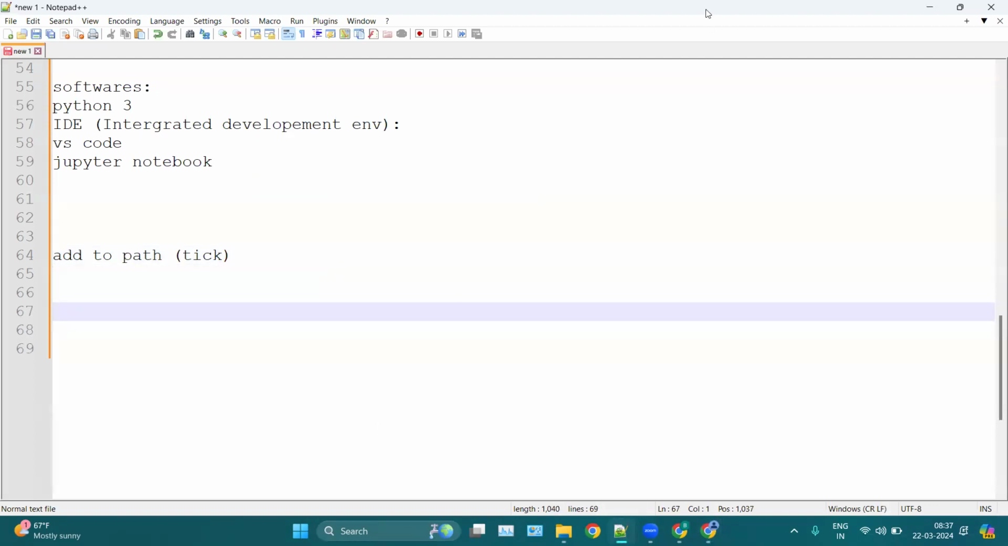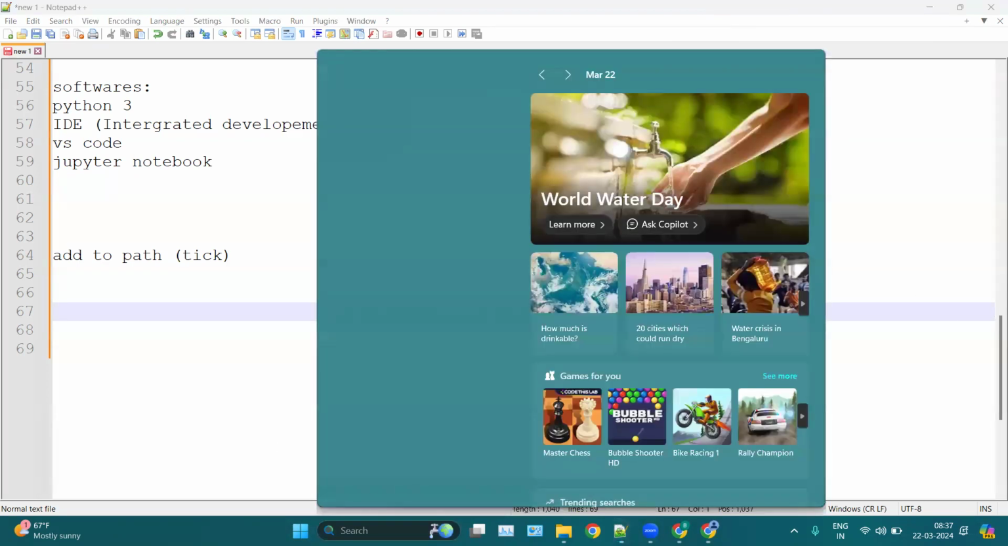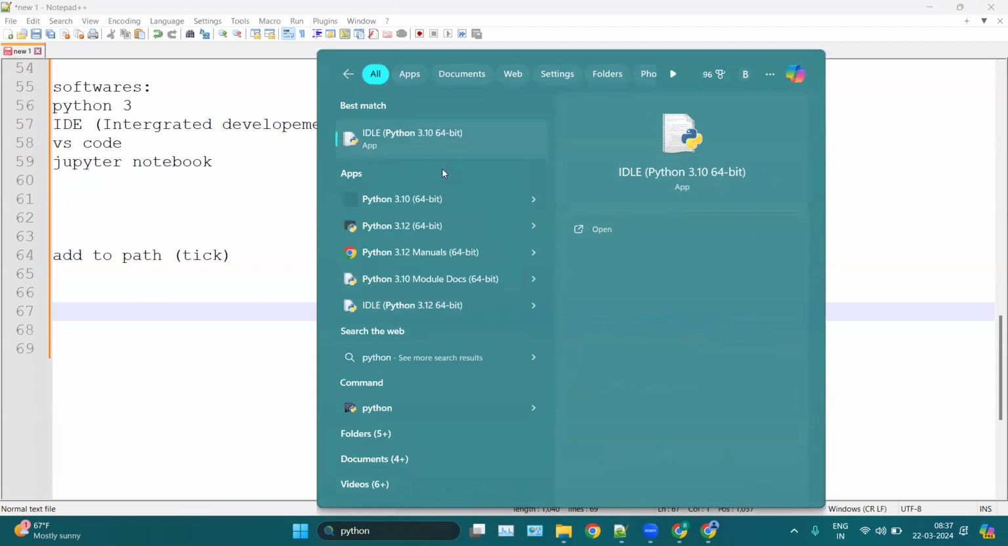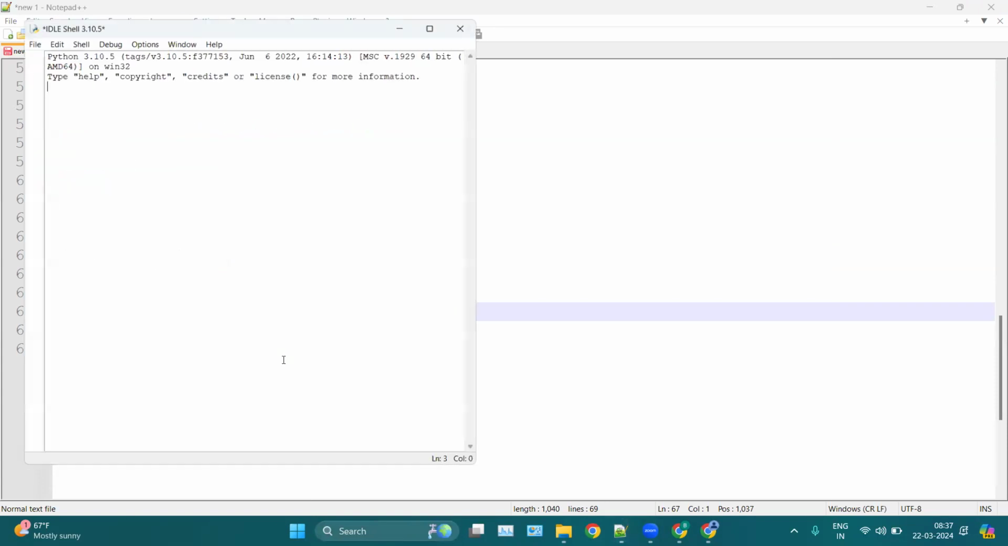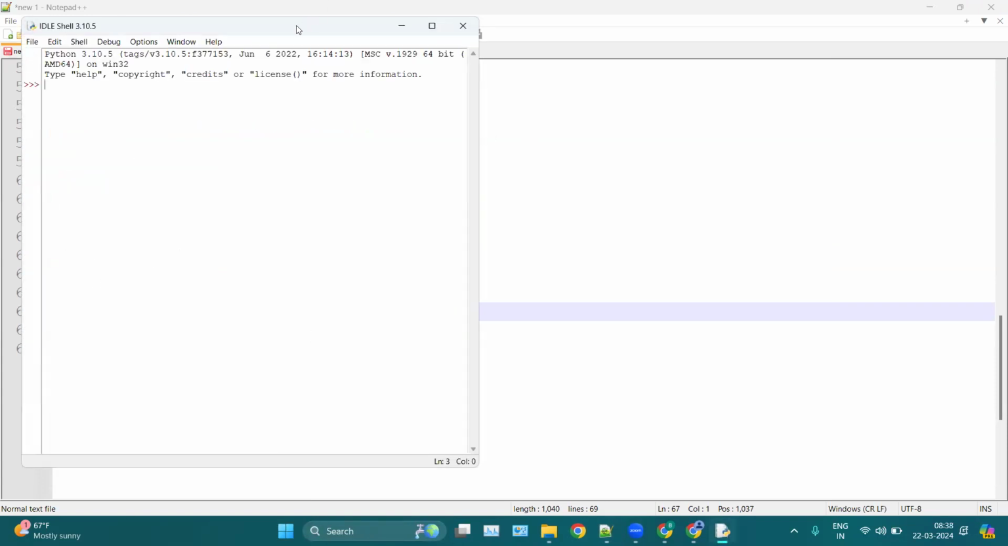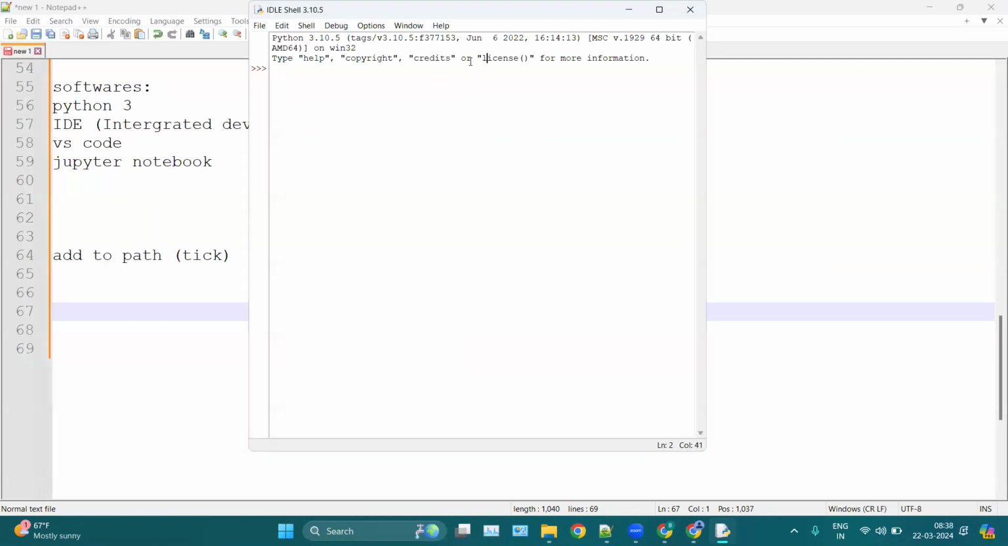After installing Python and VS Code, how can we verify that Python has been installed successfully? For verifying, we can open our CMD. Or you can simply search Python, and here we have this Python IDLE. You can open this one and write your source code. Let's say we write print hello world, and here we have the output.